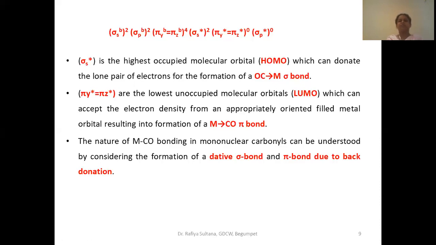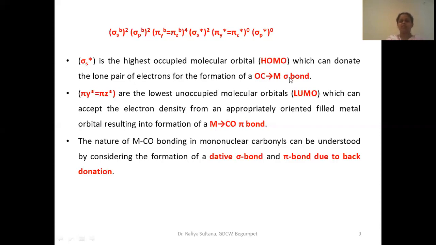What they will do is donate those filled d orbital electrons into the pi star orbitals of the carbonyl. We know that carbonyl has this lowest unoccupied orbital. So the metal donates electrons present in the d orbital to the pi orbital. This reduces the electron repulsion on the metal.